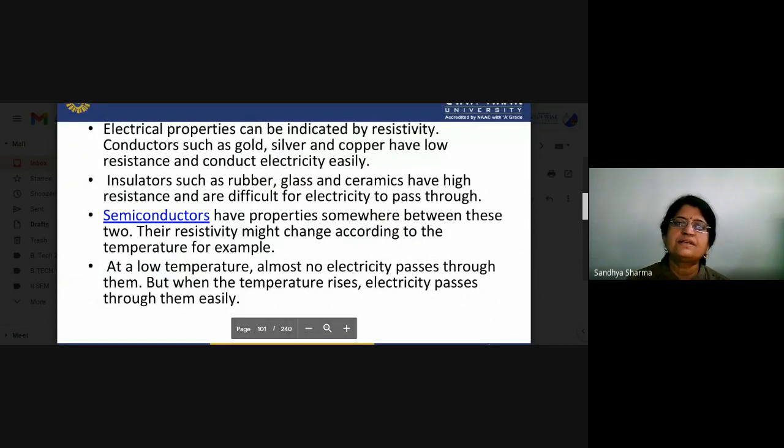Electrical properties can be indicated by the resistivity. Conductors such as gold, silver and copper have low resistance and conduct electricity easily. Insulators such as rubber, glass and ceramics have high resistance and are difficult for electricity to pass through. Semiconductors have properties between these two, so their resistivity might change according to temperature. At a low temperature, almost no electricity passes through them, but when the temperature rises, electricity passes through them easily.